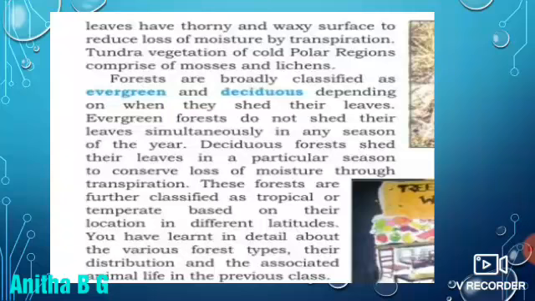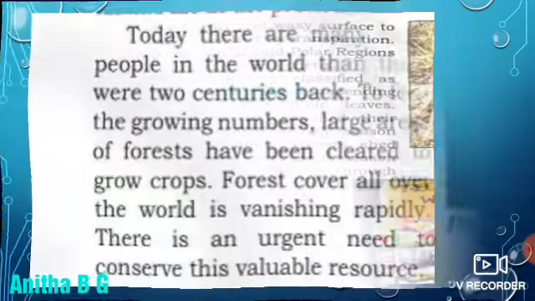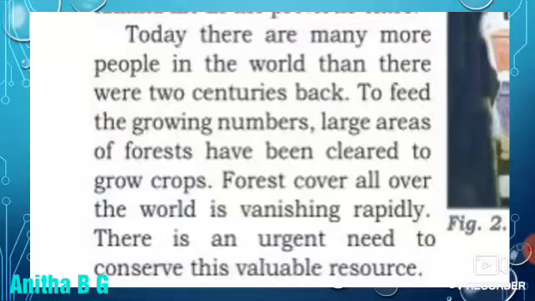Already you have learnt in the 7th standard CBSE about the types of forests and their distributions, and what animals can live in those forests. Today, there are many more people in the world than there were centuries back. To feed the growing numbers, large areas of forests have been cleared to grow crops. So what did people do? They cleared the forests to grow crops and to build houses, industries and factories.